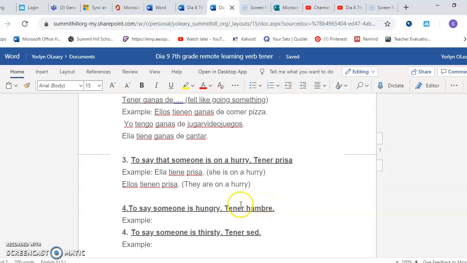But once again, this tener form is going to change according to the pronoun. So, if I'm going to say my mom is hungry, I'm going to say mi madre. Oh, did we learn family members? Not yet. So I can take the pronoun. So I'm going to say ella, conjugate tener with ella, tiene, and then put hambre. Ella tiene hambre. She is hungry.